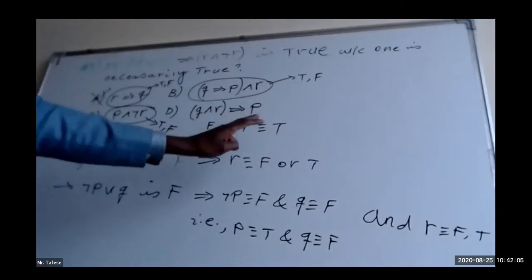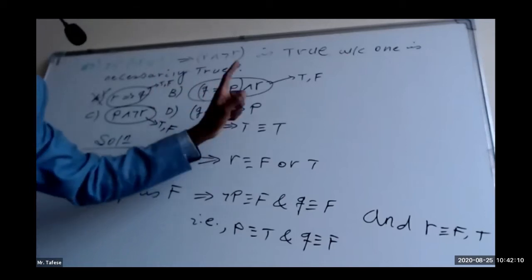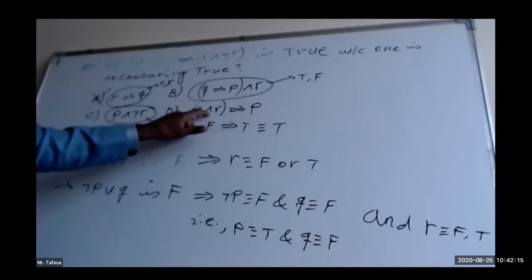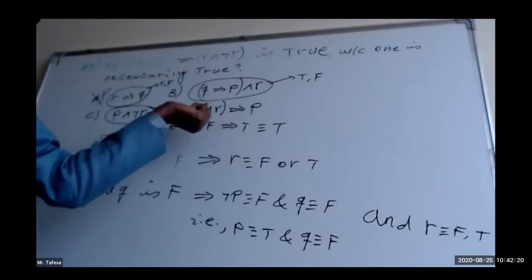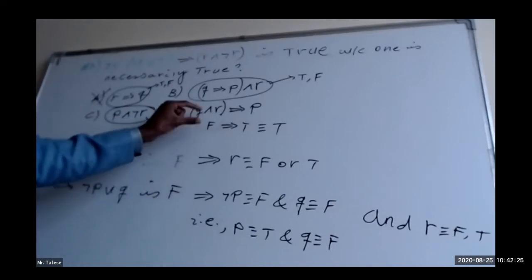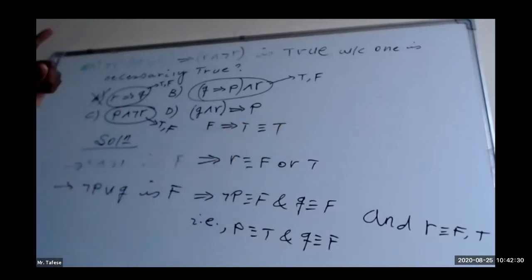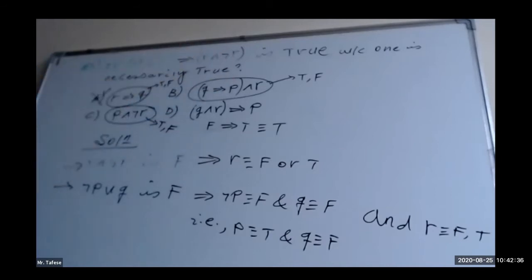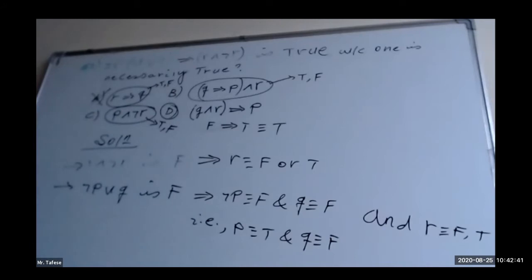So without option, okay? Of course, R has option, but it doesn't matter whether R is true or false, since there is one false over here, and since the logical operator is conjunction, the truth value of the complex proposition, the one inside the bracket, is already false. And this one is implication. So false implies true is already true. So without option, this one is necessarily true. So the answer for the second question is D.